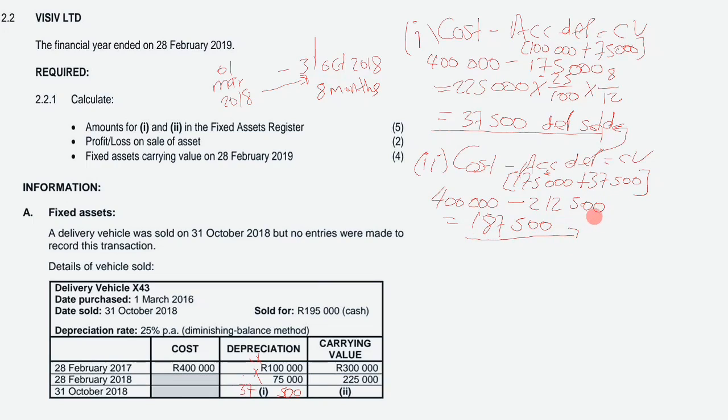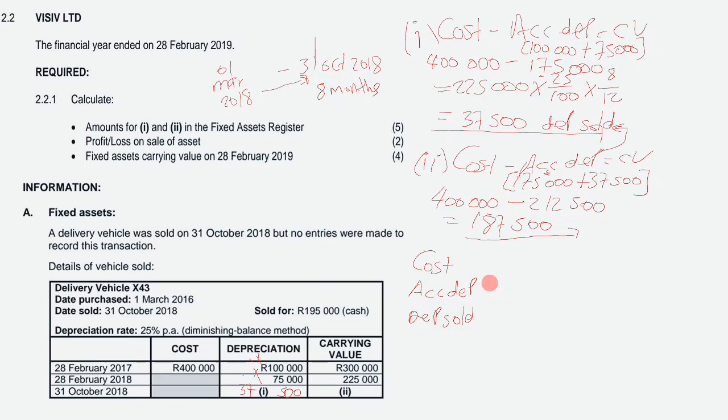Therefore now we need to calculate our profit. Yes, it's either our profit or loss on sale of asset. Remember guys, it's not every time when you sell an asset that you are going to have a profit. It's either a profit or a loss. So to make things easier, it's going to be cost, and then accumulated depreciation, and then depreciation, guys.